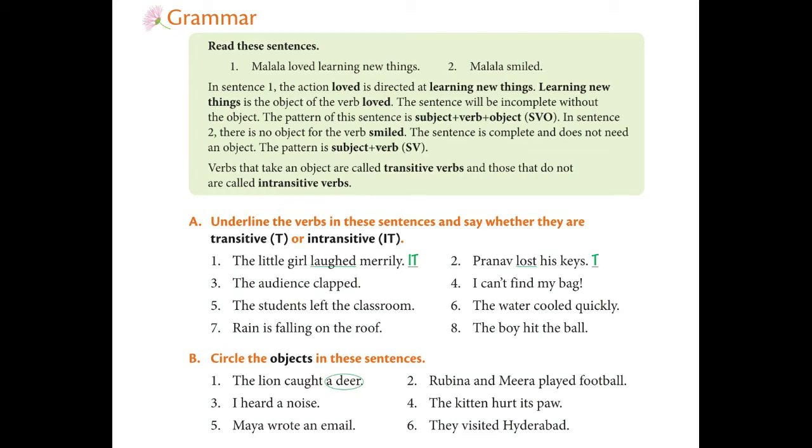And next activity, circle the objects in these sentences. We have 6 sentences here. We have to find the objects from the sentences and circle them. Very simple. First one, the lion caught a deer. Here, deer is the object. Like that, Rubina and Mira played football. I heard a noise. The kitten hurt its paw. Maya wrote an email. They visited Hyderabad. Okay, then you can find yourself. Very simple.